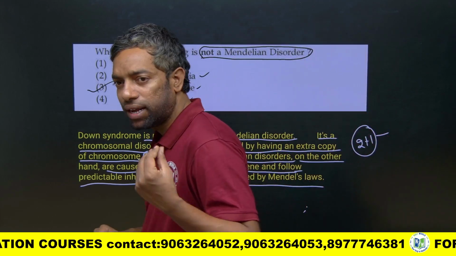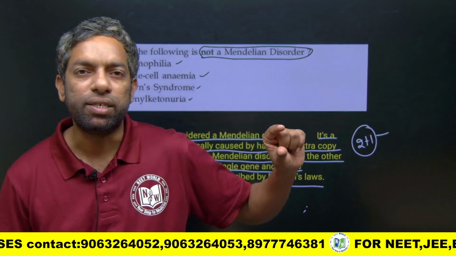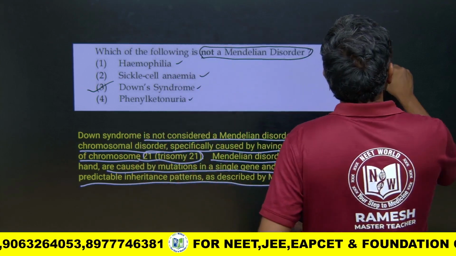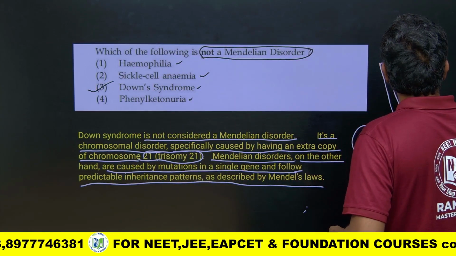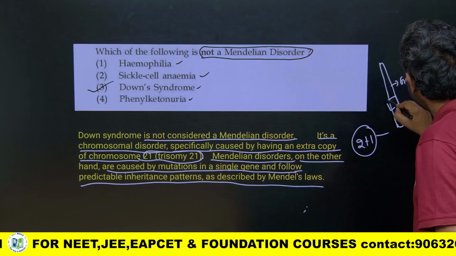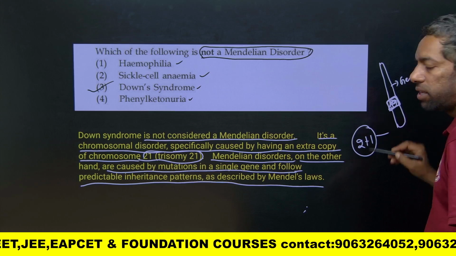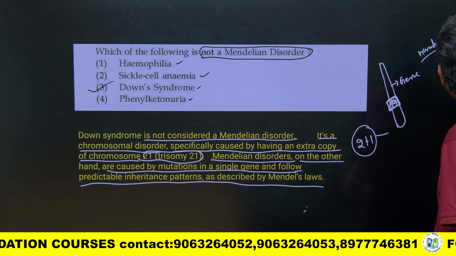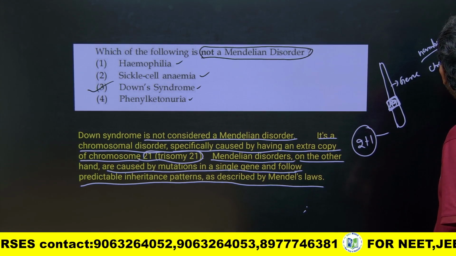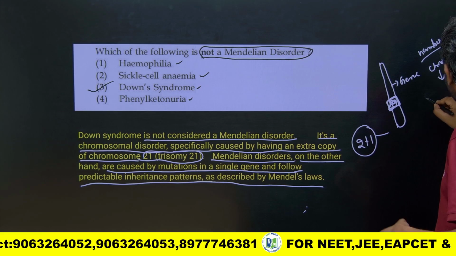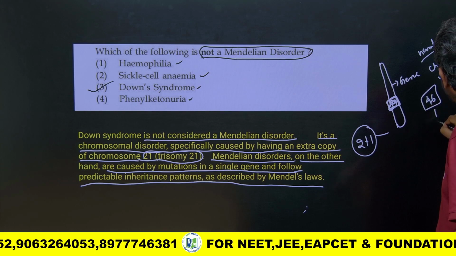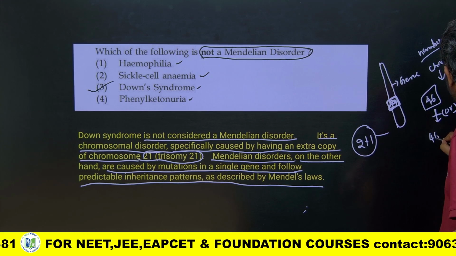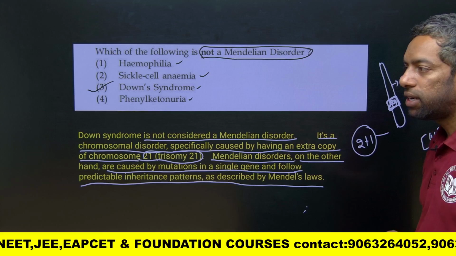Actually, guys, there are chromosomal diseases and genetic diseases. If there are any changes in the gene, any disease takes place within the gene, that is a Mendelian disorder. If the number of chromosomes changes, the normal number being 46, plus or minus, that is a chromosomal disorder.